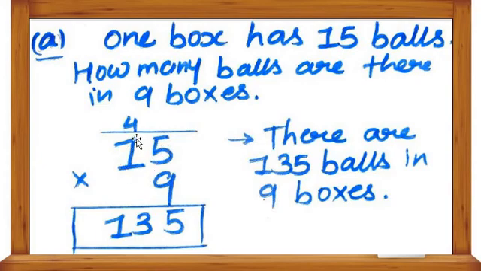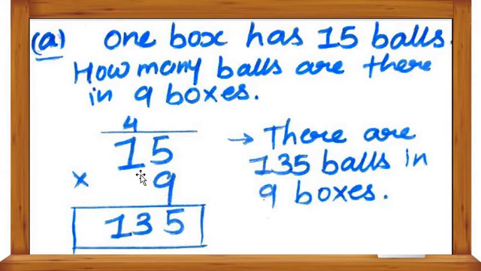So we should find how many balls there are in 9 boxes. Understood, all students? 9 5s are 45. So 5 here and 4 is a carry.